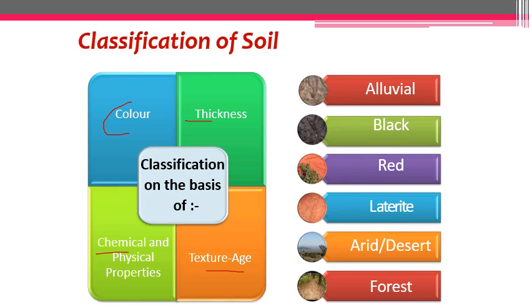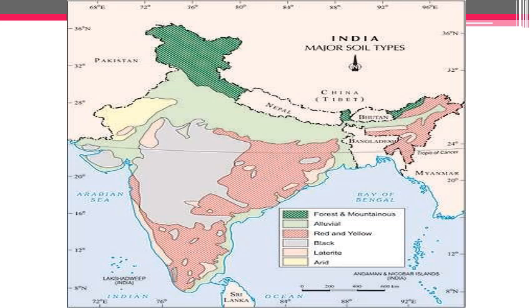And forest soil is also known as mountain soil. So don't get confused with the word forest or mountain soil, arid or desert soil, laterite soil. Red soil is also known as red and yellow soil. What is the reason? I will tell you. And one is black and another one is alluvial. Now the first one. Before starting the first one, this is the map of India, where you can see all different types of soil which we have. We just discussed six different types of soil on the basis of different classifications. So these six soils are just given here.